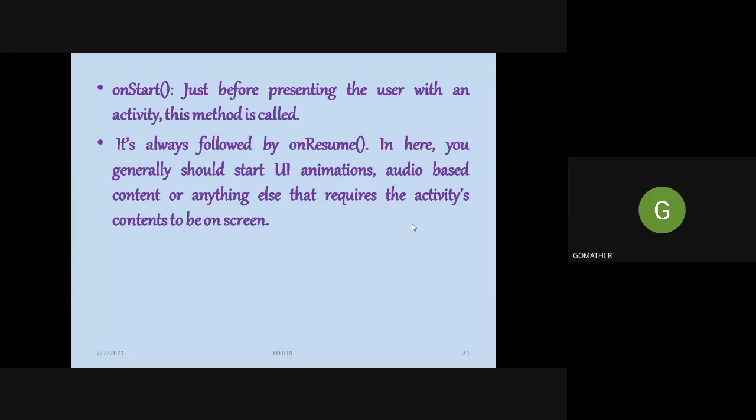onStart will be called just before presenting the user with an activity. This method will be called, so it is always followed by onResume. Here, after entering into an application, you can start another activity, like animations or audio-based content, etc. Based on the application you have developed, you may enter into the next activity.